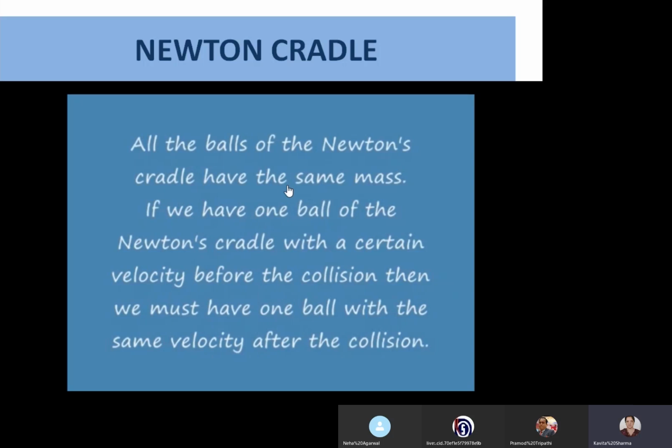Here in the Newton's cradle, all the balls have the same mass. If we have one ball with a certain velocity before the collision, then we must have one ball with the same velocity after the collision.